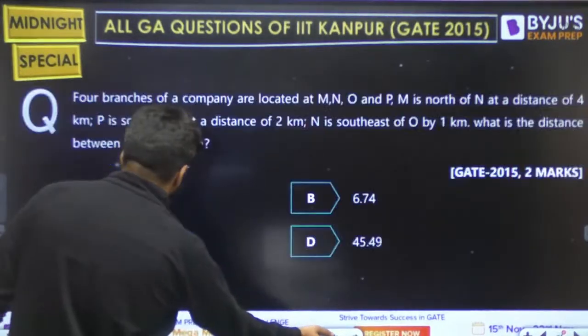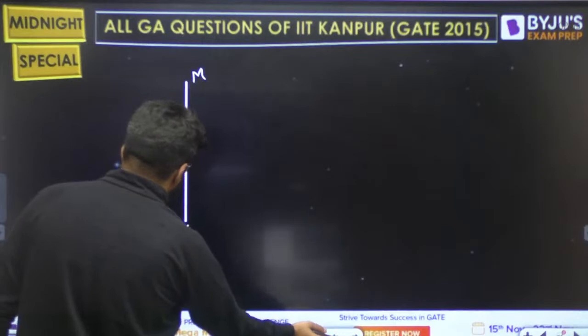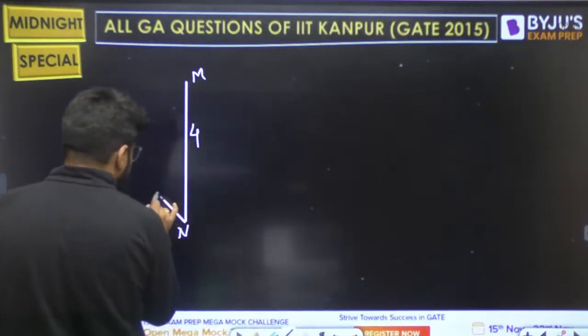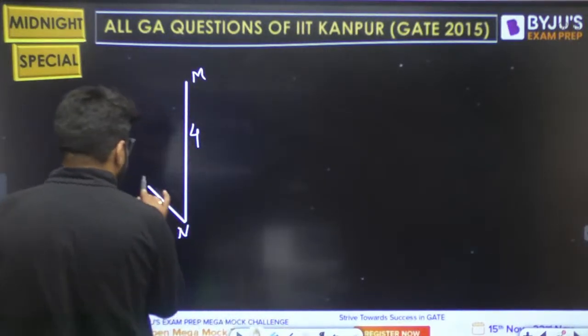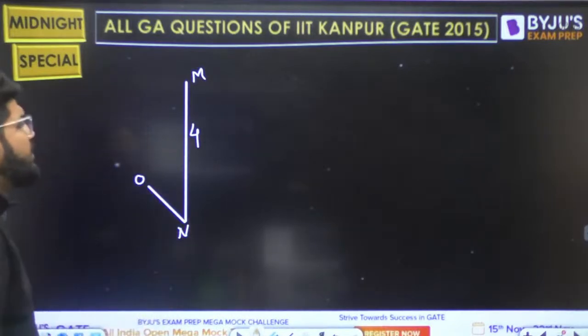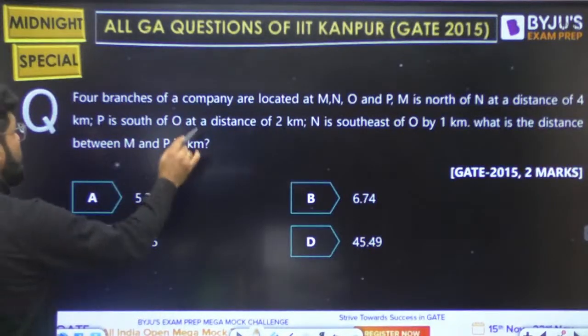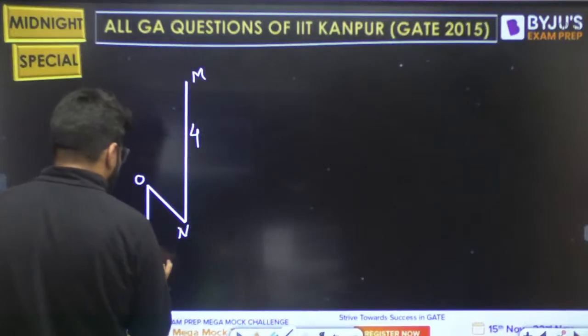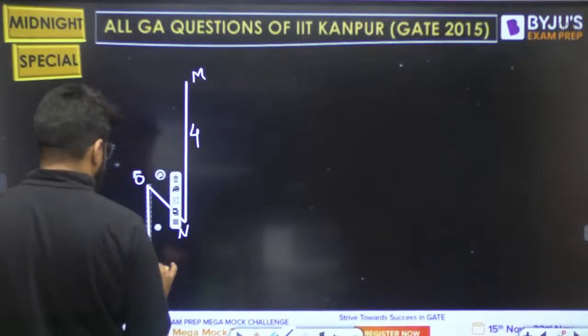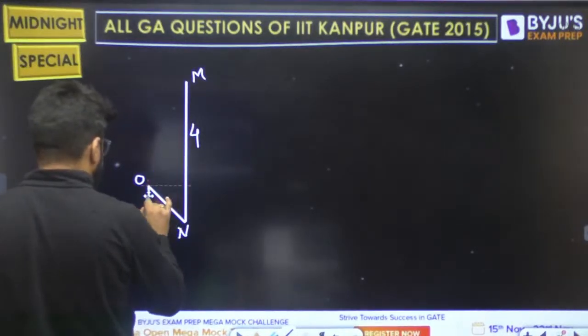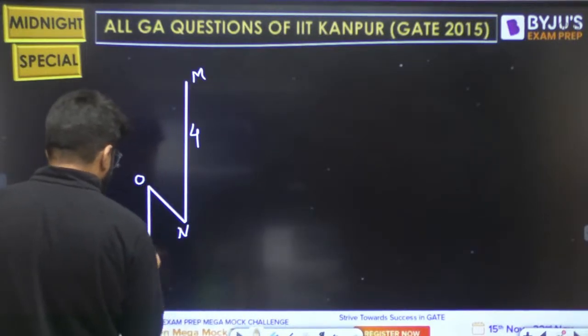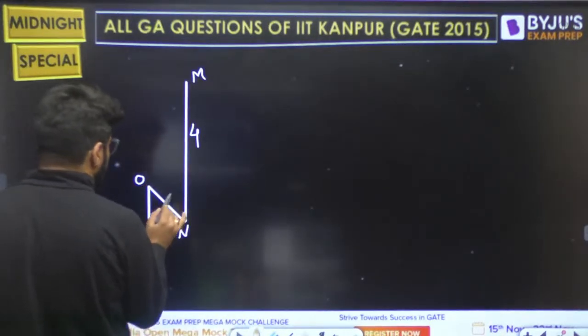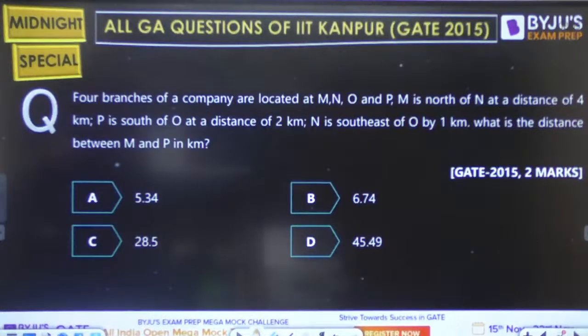So that means southeast means 45 degree. It's only 1 km. So let me shorten this. Here southeast will mean only 1 km or only 45 degree. Then P is south of O at a distance of 2 km. So here P will come. At a distance of 2 km. This is 4 and this is 1. Rest all is sorted.